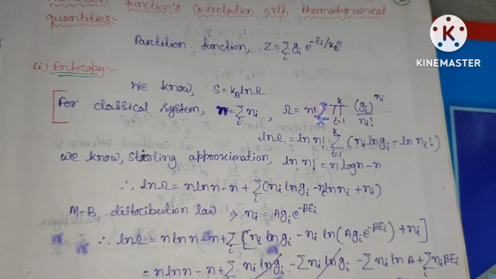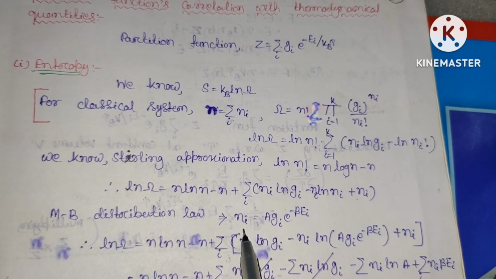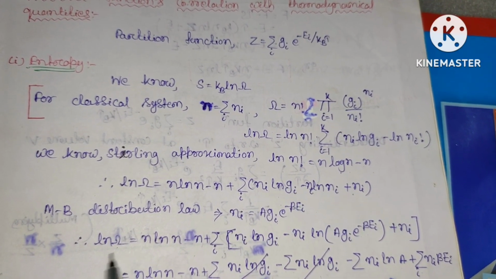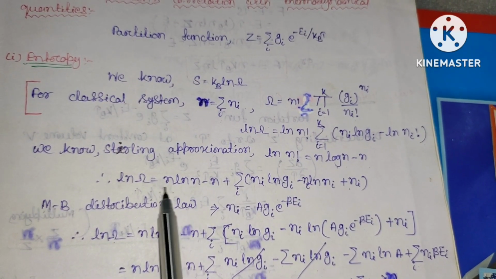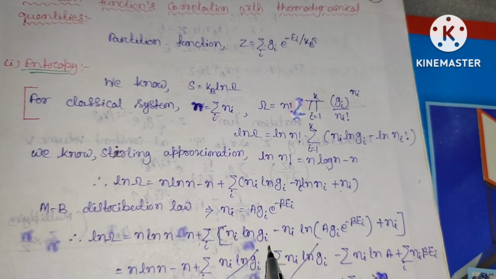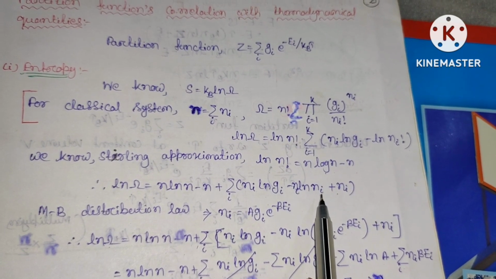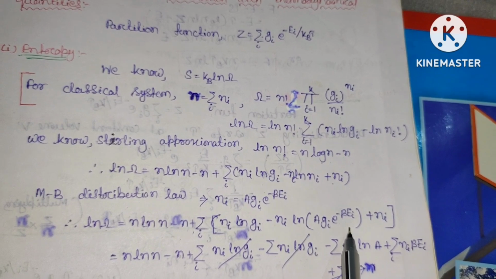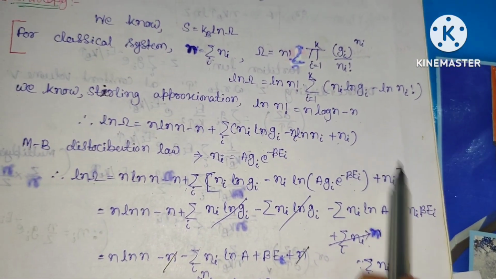So the Maxwell-Boltzmann distribution law says Ni equal to a gi exponential minus beta Ei. So this ln omega will be equal to N ln N minus N plus sum over Ni ln gi minus Ni, in place of ln Ni, ln of a gi exponential minus beta Ei, plus Ni.